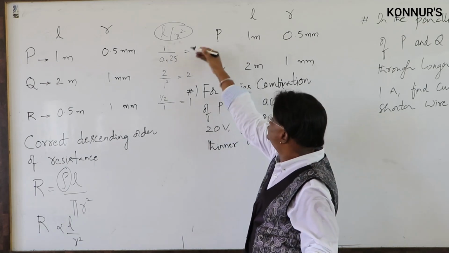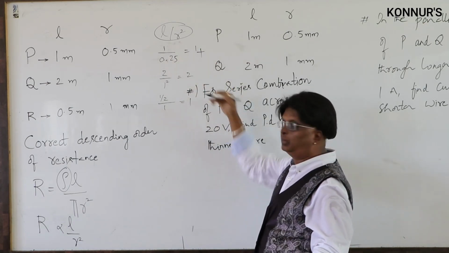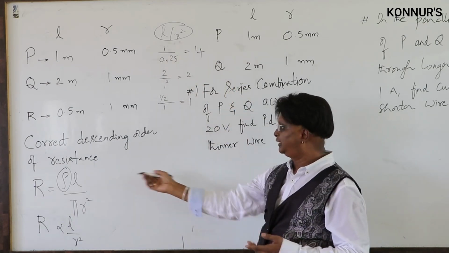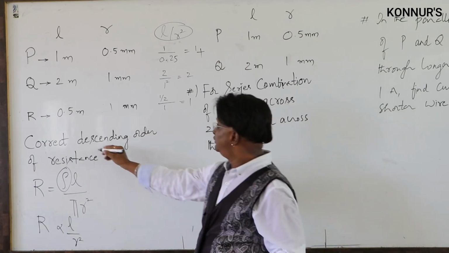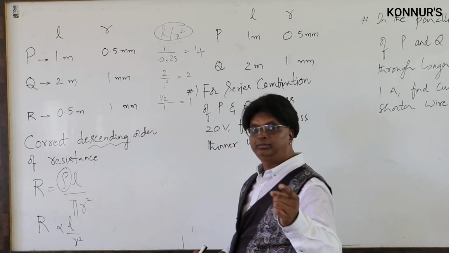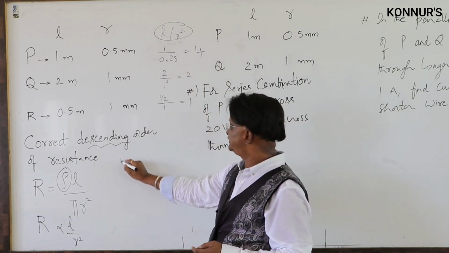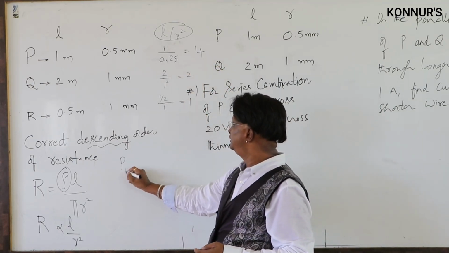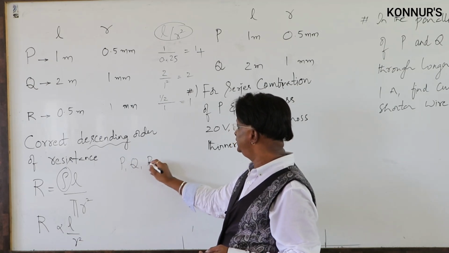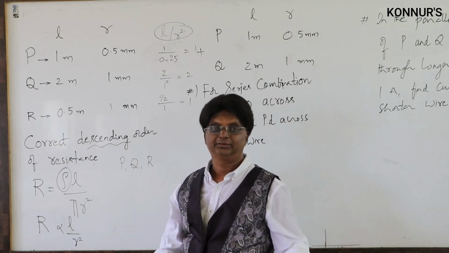Look at these L by R square values. 4, 2, 1 we got. Since R proportional to L by R square, now we want descending order, which is the one with highest resistance. This one. P with highest resistance, followed by Q, and then followed by R. Like this.